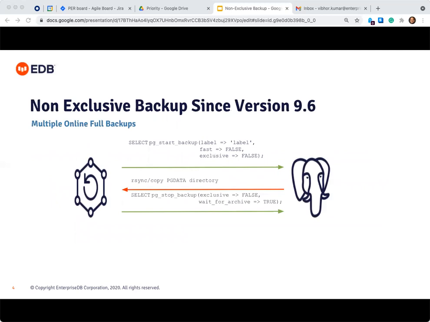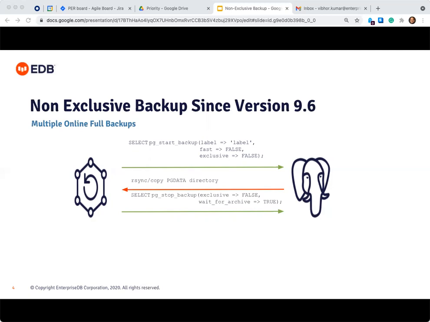Non-exclusive backup removes the limitations of exclusive backup. It allows multiple parallel online backups. In this method, the user can open a session and send a pg_start_backup command by mentioning exclusive equals false, as shown. After that, with a different session, the user can use copy, archive, or rsync commands to take the backup of the PG data directory in a backup location.